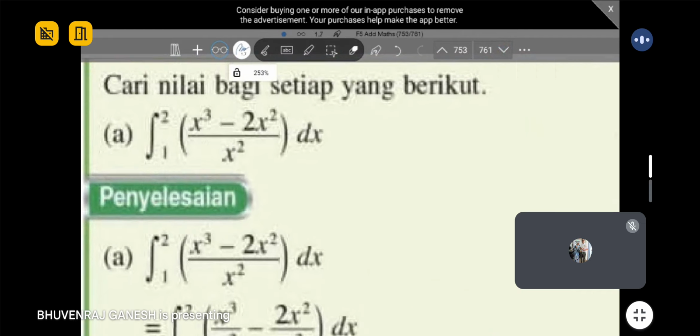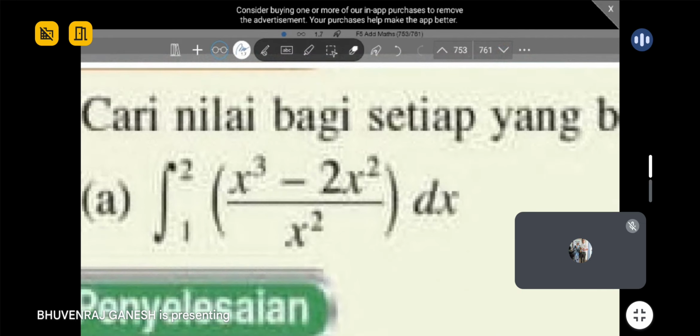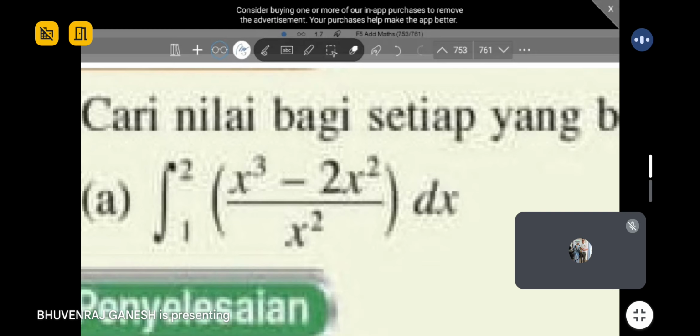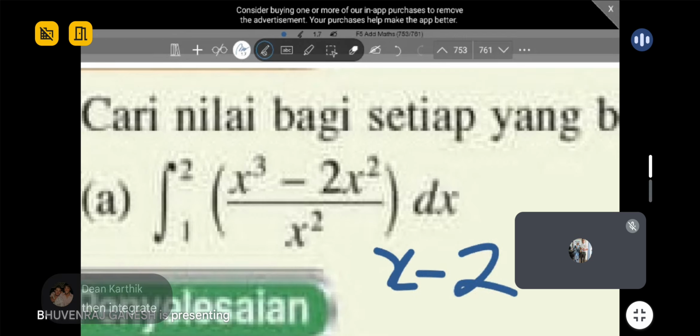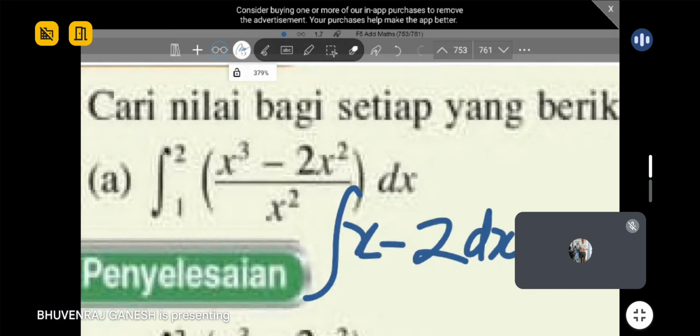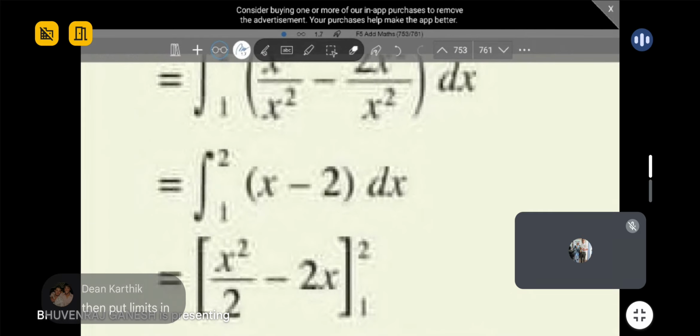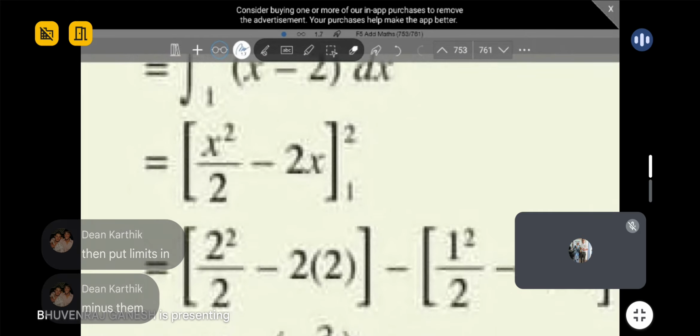Okay, more complex now. Guys, if you see a question like this, what is your first step? Langkah pertama. Will you directly integrate, or how? Very good. Same concept as your previous subtopic. Remember to split to two fractions first. After the split, you will get x minus 2. From here, then only you integrate with respect to dx. So you will get this one. Then after integrating, you will get this. Then put the limits in.